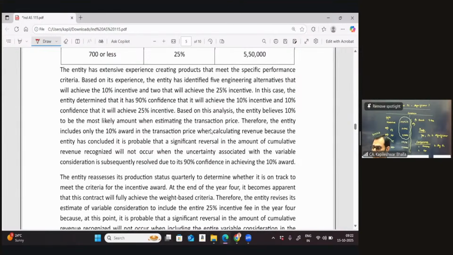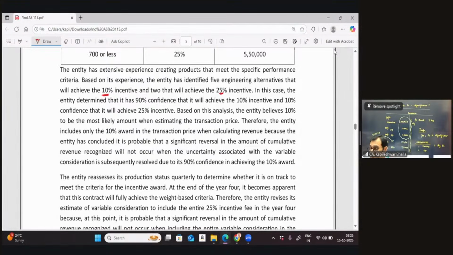It says the entity has extensive experience that meets the specific performance criteria. Based on the experience, the entity has identified 5 engineering alternatives that will achieve a 10% incentive and 2 which will achieve a 25% incentive.